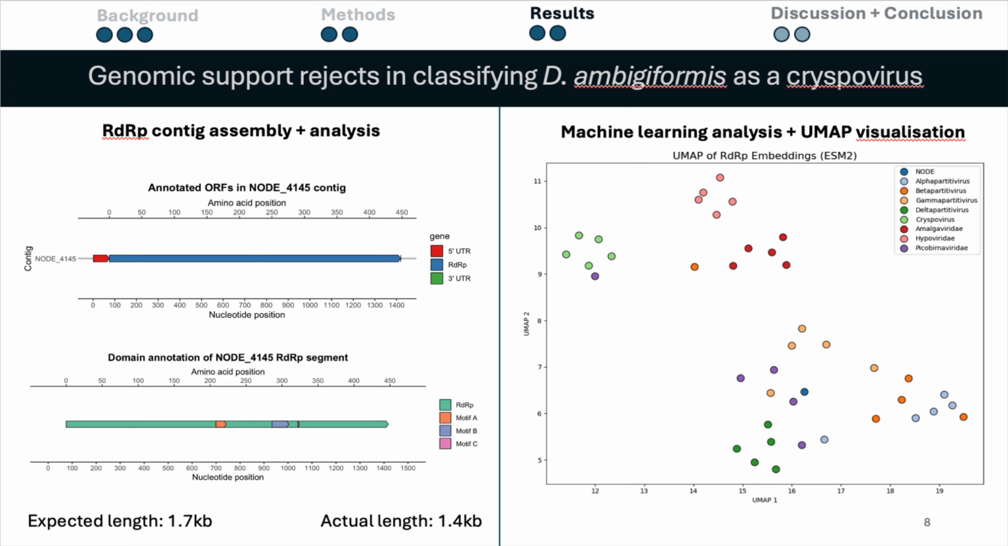Similarly, our machine learning analysis had a similar result, where our virus did not cluster with cryspoviruses at all, but instead with Picobirnaviridae and partitiviruses like gamma and delta, as we can see here on the bottom middle.